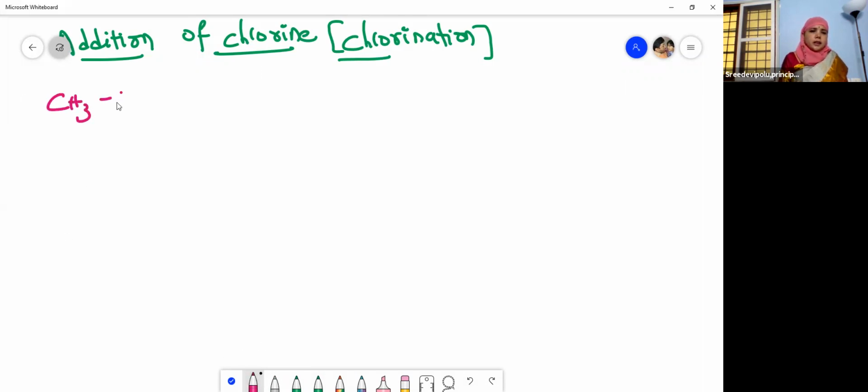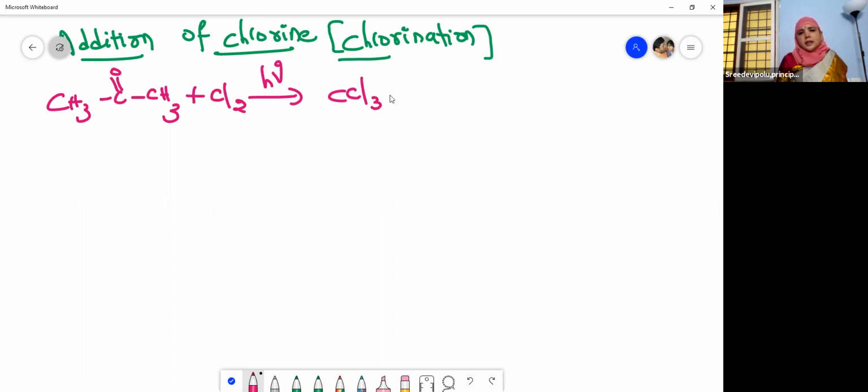Acetone, CH3, C double bond O, CH3, plus chlorine. In the presence of sunlight, the hydrogens are replaced by the chlorine atoms. Like this, you will get CCl3COCH3. Simple. So the hydrogens are being replaced by the chlorine atoms.